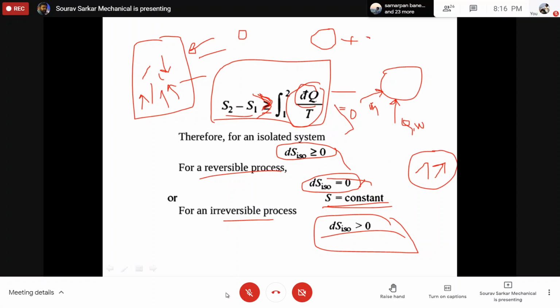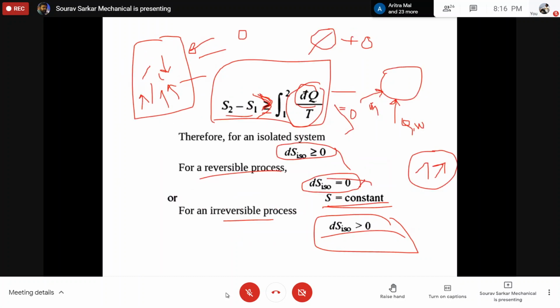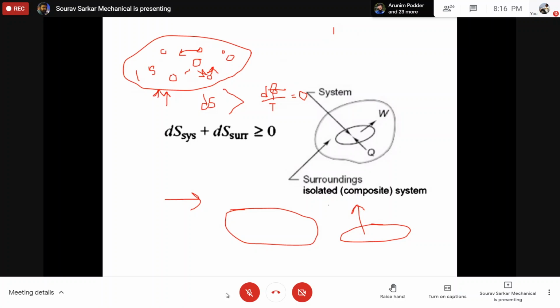This is the additional thing. Now I am saying that if it is an isolated system, this main term goes to 0. So you have only this additional thing, and this additional thing will always be greater than 0. So that is why I can say the entropy of the universe is continuously increasing. So this is the statement. If you have any doubt, I can further clarify.